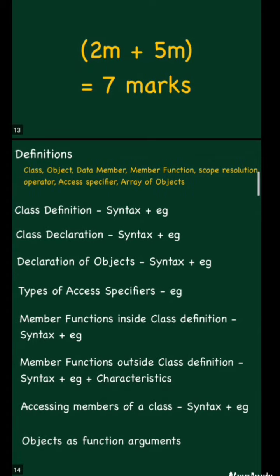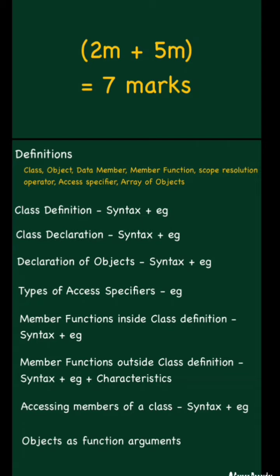What are the important 5 marks questions from this chapter then? Class definition and its syntax along with the example. So there you have to write the syntax and you have to explain each keyword. For example, class name, opening of the flower brace, that contains what? Class consists of data members and member functions, right?